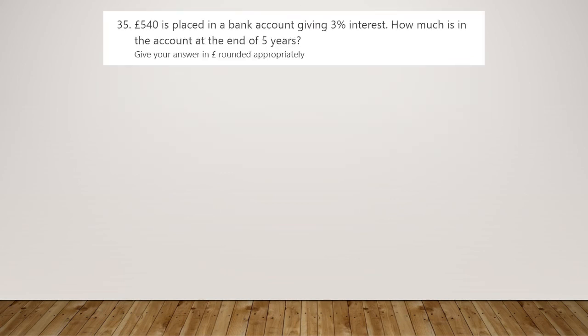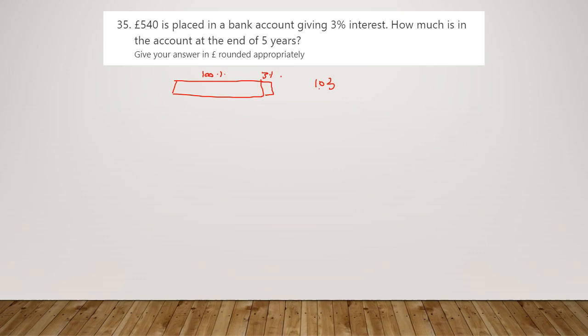Number 35 then, this is going to use our multipliers. So 540 is placed in the bank account giving 3% interest. How much is in the account at the end of 5 years? Well, first off, let's get our multiplier. So our original amount is 100%. We're going to have 3% interest added on. So overall, we're going to have 103% of our original amount. And as a multiplier then, that would be 1.03.